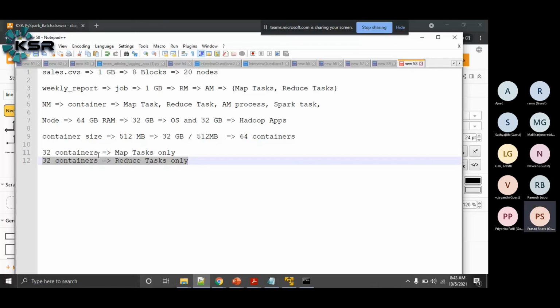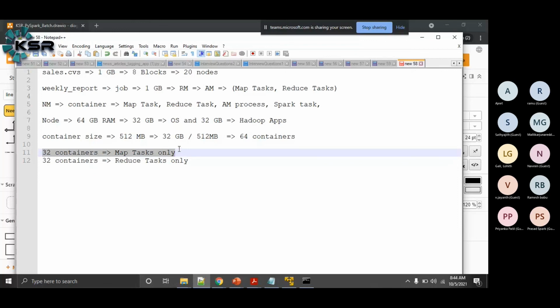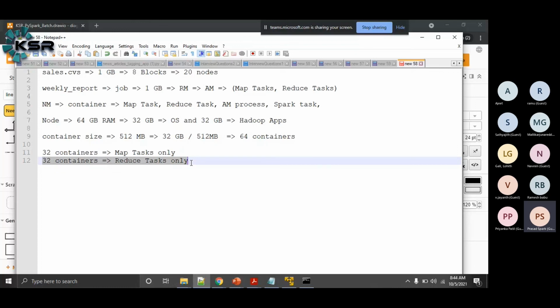Say I want to run a job which requires some 80 containers, and I have a 3 node Hadoop cluster, where some other jobs are already running. So only 32 containers from each system can be used to run my map tasks, but the number of map tasks is more. There is free memory also, the remaining 32 containers are free, but we are not using them because this is how Hadoop 1.x was designed.